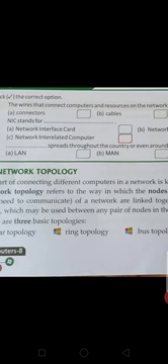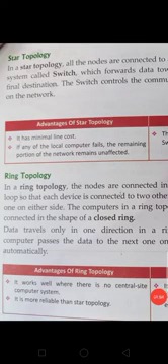I already told you network topology means physical connection between computers, how they are established in the office, in lab, in organizations. How we created them means how to connect two or more computers through the cables. This is known as network topology. In this, the first topology is star topology.